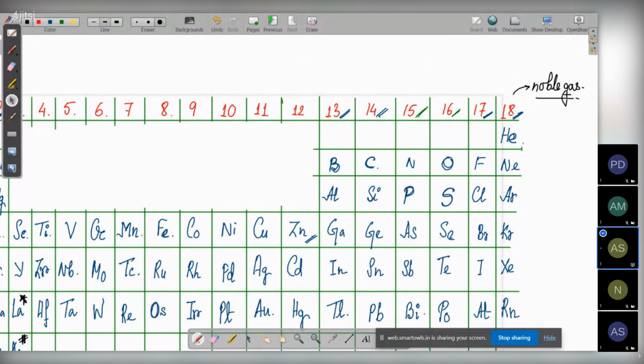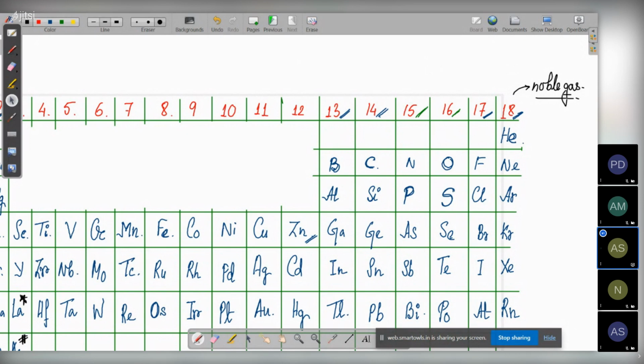In some books in your lower classes, you might have learned that they are called inert gases. But do not use the term inert gases now. Inert means something that does not react. Today it has been found that even these noble gases can form chemical compounds, so they are not inert in that sense. Hence we use noble gases to represent group 18. So another name for group 18 is noble gases.